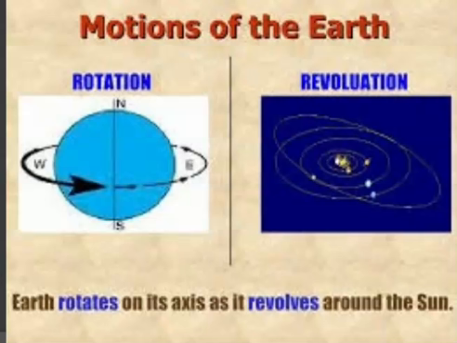We will discuss the motion of the earth, that is the rotation, and next one is the revolution. As we know, earth rotates on its own axis, that is known as the rotation, and it always revolves around the sun. That process is known as revolution. Earth always rotates from west to east, that is the direction of the earth. Please remember it, it's very important. Earth always moves from west to east, that means in an anti-clockwise direction.